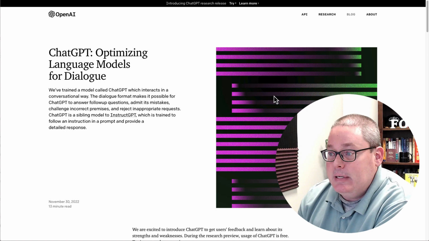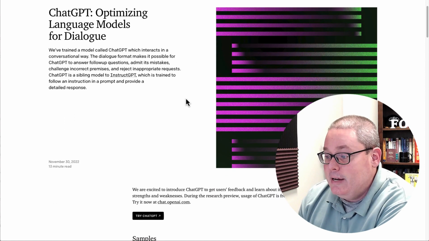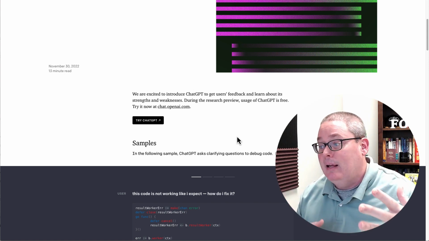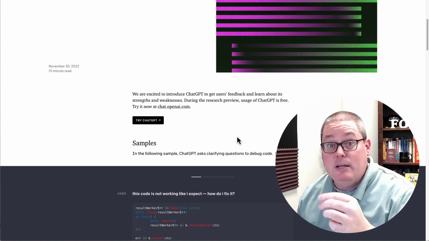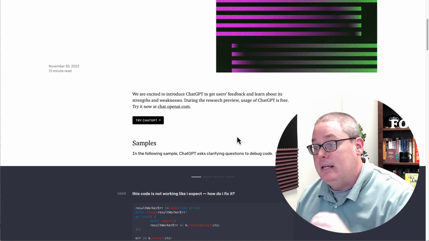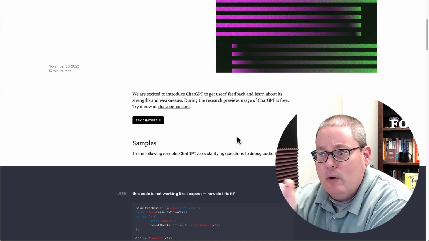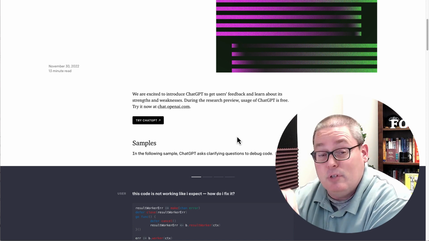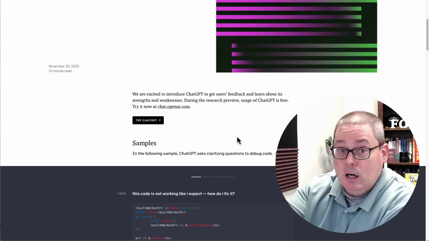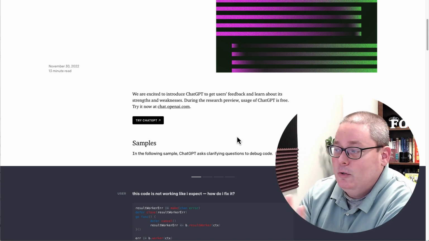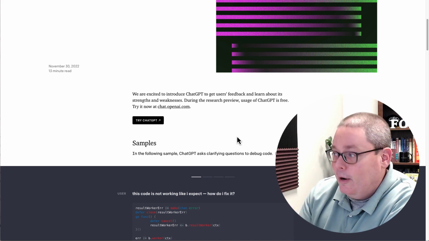So I moved on to OpenAI and ChatGPT, optimizing language models. You can see here that they are excited to introduce ChatGPT to get users' feedback and learn about its strengths and weaknesses during the research preview. You can access ChatGPT for free and try it out. There are some limitations if you go to openai.com and try to get access to it. Since a lot of people have started to use it, they have been limiting the log on and they've been fighting some bot issues. Again, this is late 2022 as I'm shooting this video, just for a point of reference.